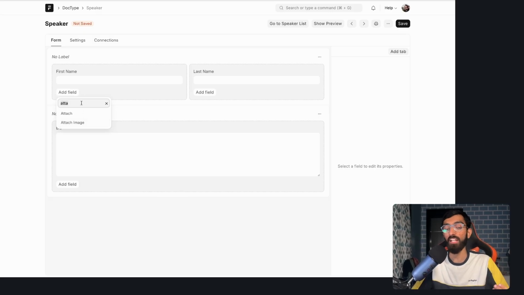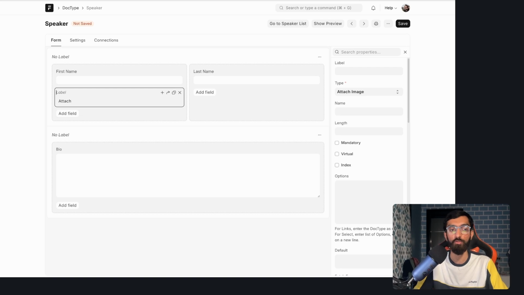So there are a variety of different fields or column types available to you, starting from a barcode, a button, geolocation, HTML, a rich text editor, and many more. So I will do attach. There is an attach and attach image. Let's go with attach image. I will call it profile image for this speaker.